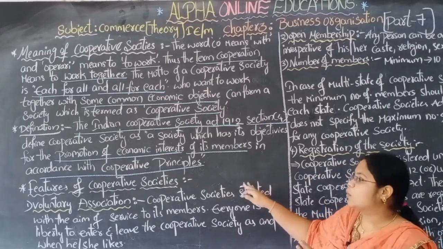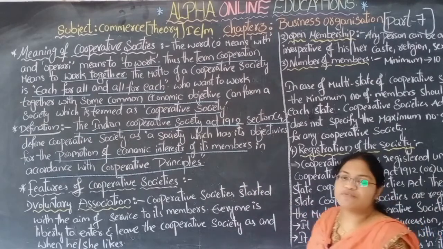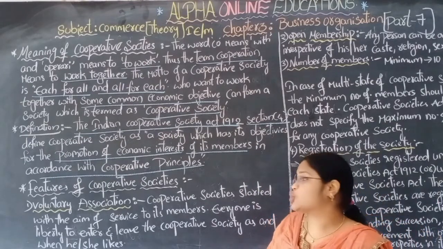Now let us see the features of the cooperative society. So what are the features? First one, voluntary association.